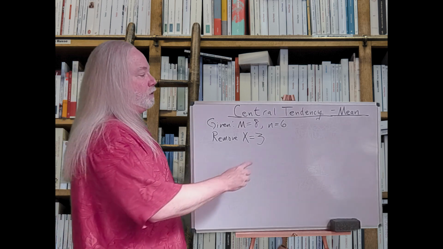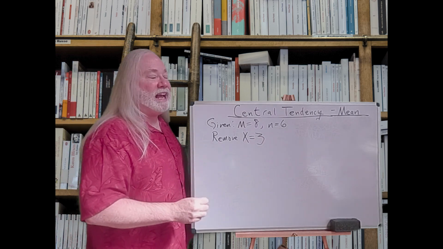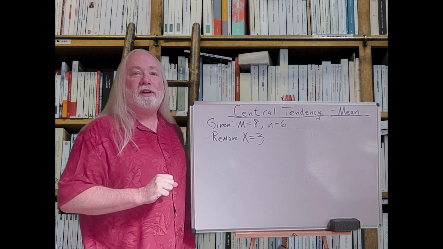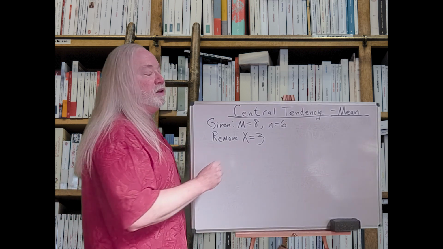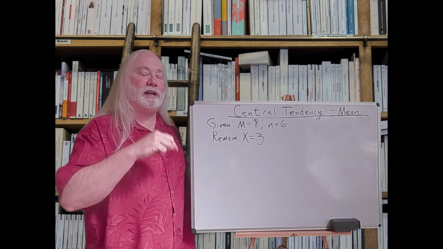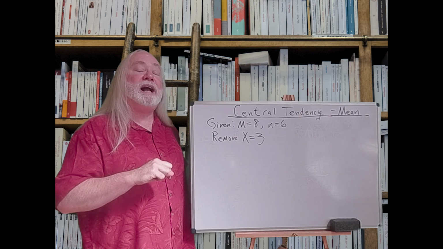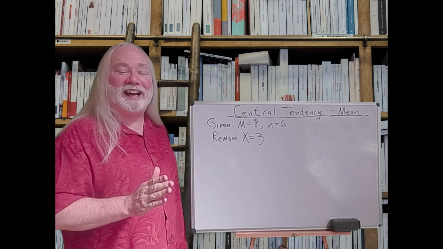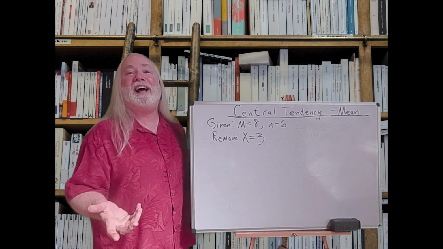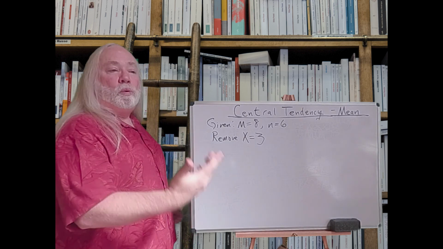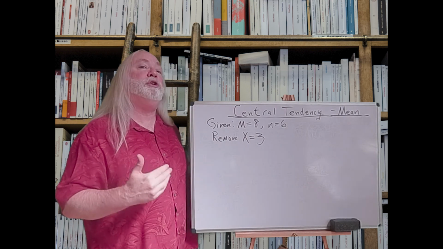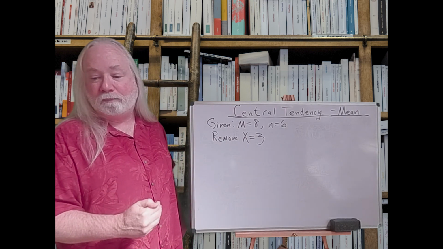You have taken 6 quizzes, and you are averaging 8 points across those quizzes. Then I take one of your quizzes where you only scored 3 and I throw it away. Is your grade going to go up or down? I find that now suddenly everybody knows the answer, right? If a teacher's going to throw away a low grade, it's not to hurt you, it's going to be to help you. So what should happen to the mean? It should go up from 8. We don't know how much up, but the new mean should be higher than 8 points.